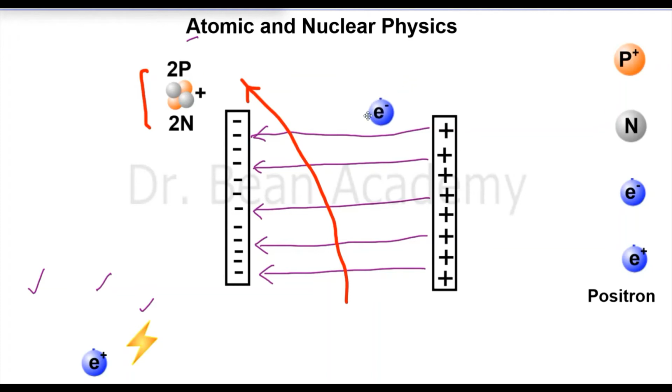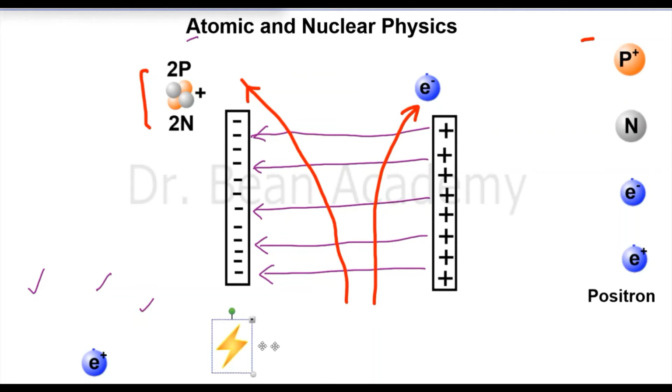It will get a push from the left side towards the right side and also a pull towards the positive side. So if I trace the trajectory of a beta particle between these charged plates, it will be something like that, right? And this shows that a beta particle is negatively charged.